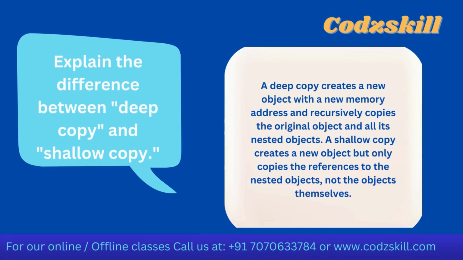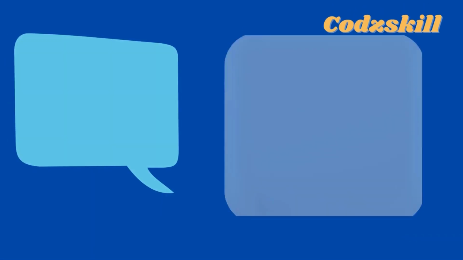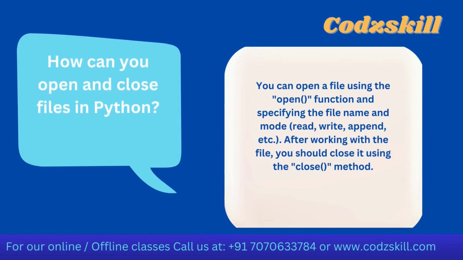8. Explain the difference between deep copy and shallow copy. A deep copy creates a new object with a new memory address and recursively copies the original object and all its nested objects. A shallow copy creates a new object but only copies the references to the nested objects, not the objects themselves.